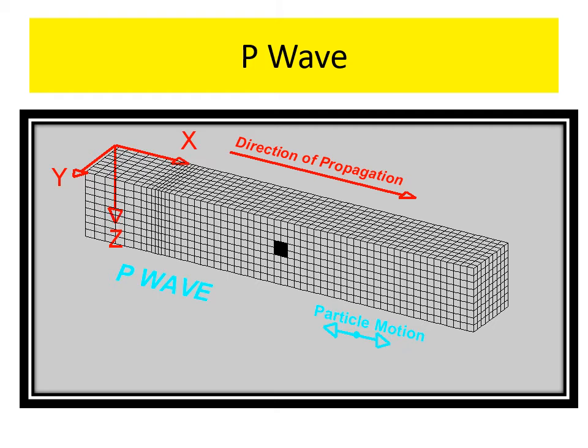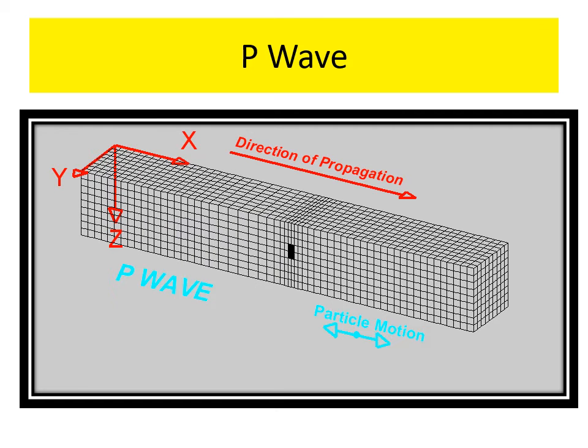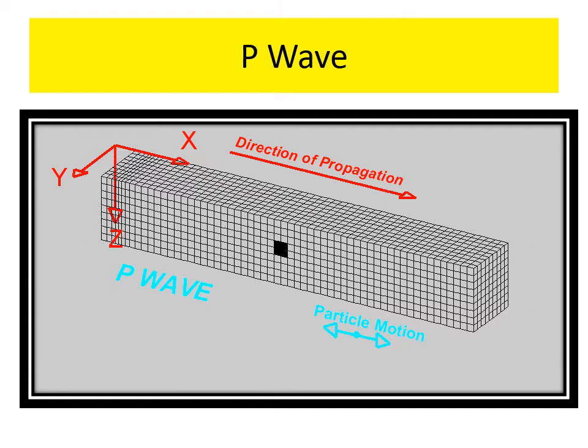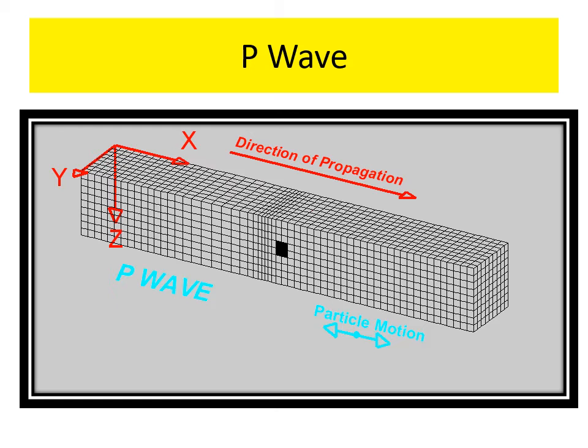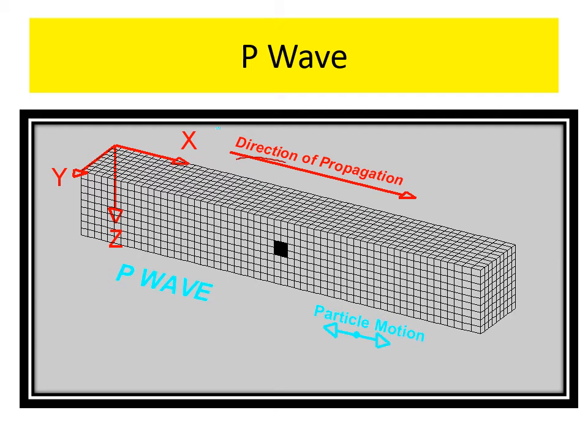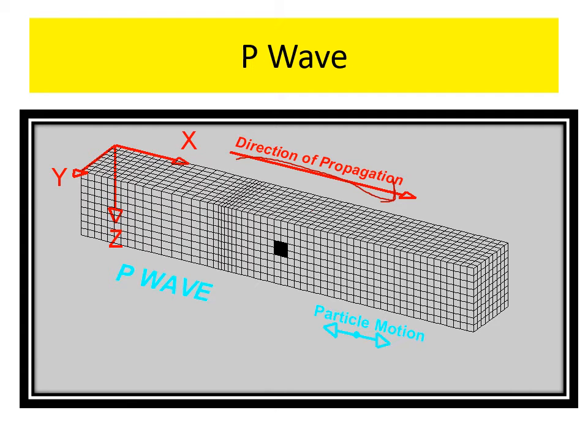Let's have a look at the P waves. P waves are also known as compression waves and longitudinal waves. Why is it called longitudinal waves or compression waves? Because let's have a look at the direction of the propagation. This is the direction of the propagation.